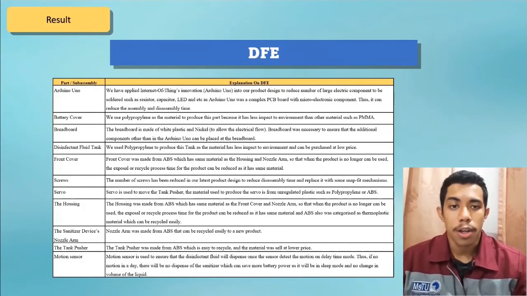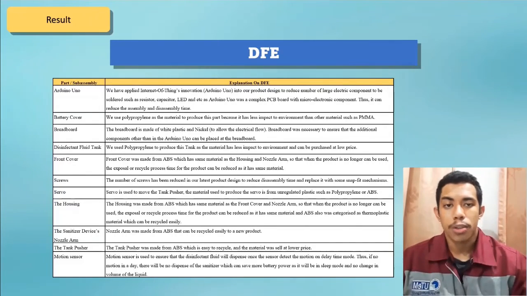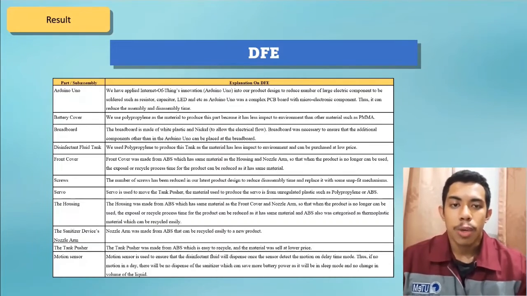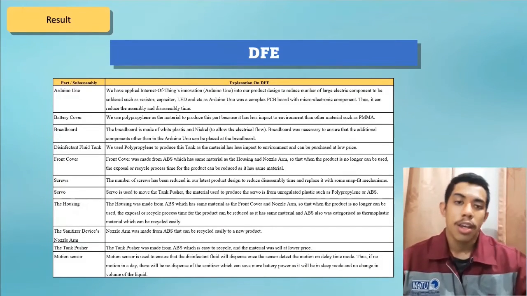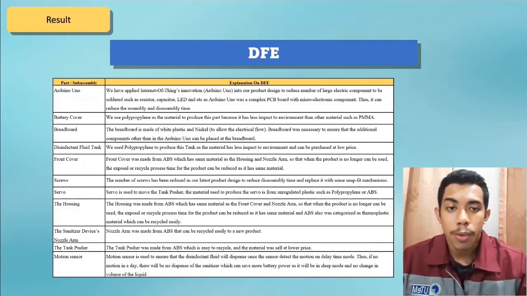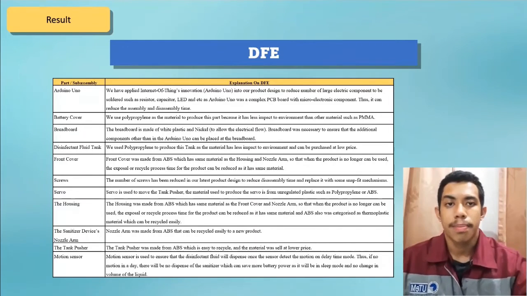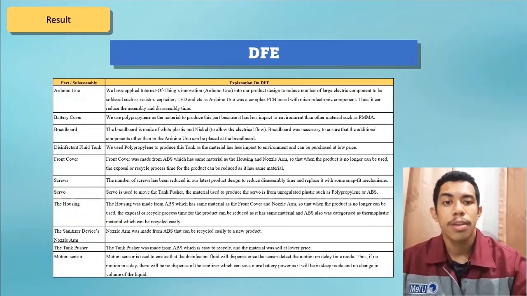DFE is important for us to make a consideration for the sustainability of the environment. In this DFE, we have made 2 methods. The first one is we make a consideration by our own perspective, and the second one is we make a consideration through the SolidWorks sustainability module. But now I will explain about our own perspective.